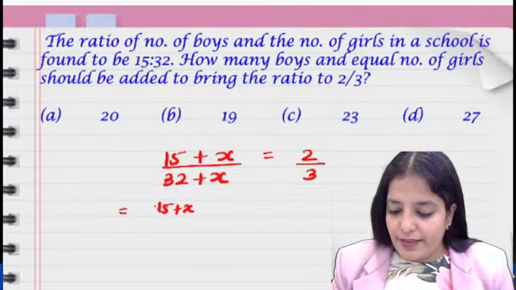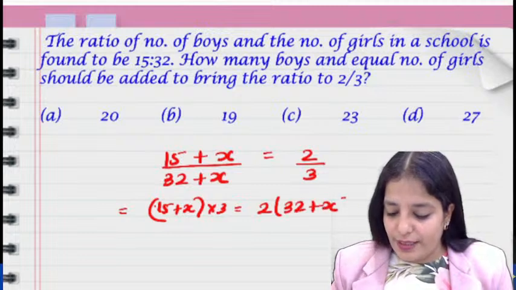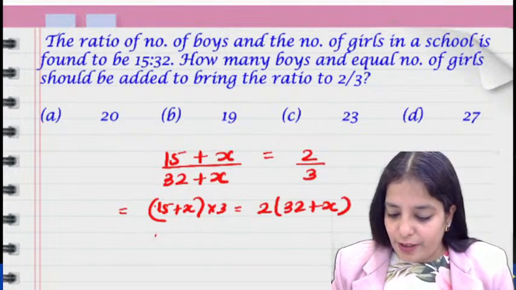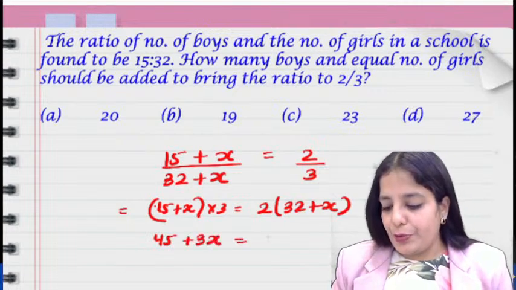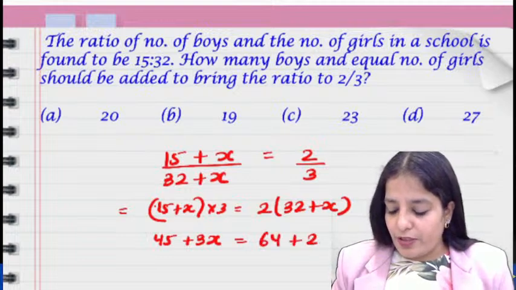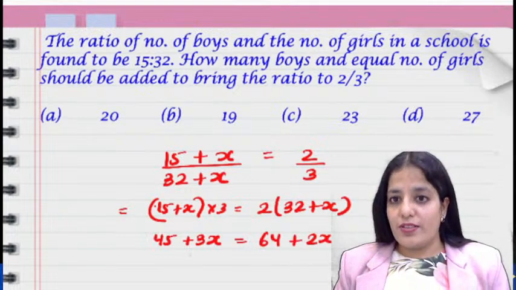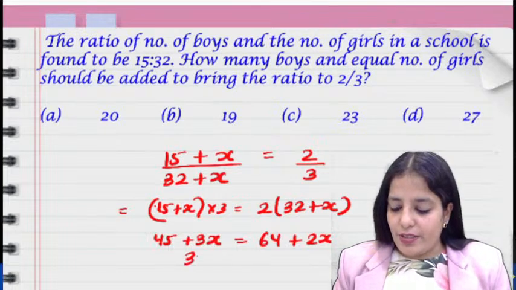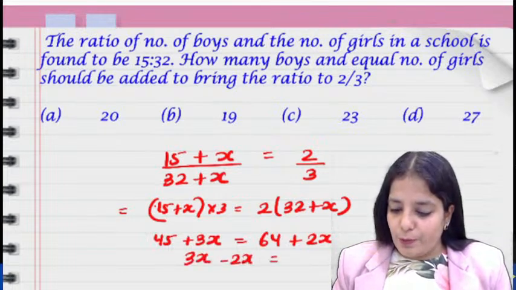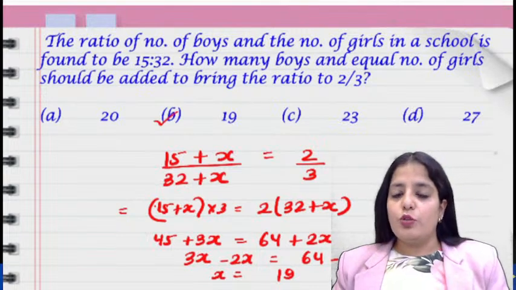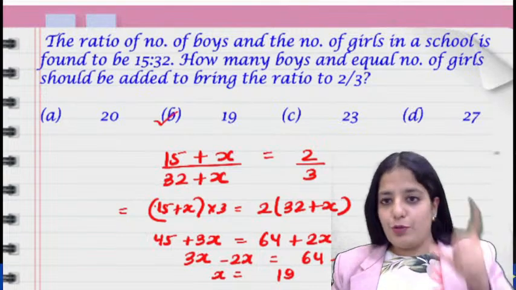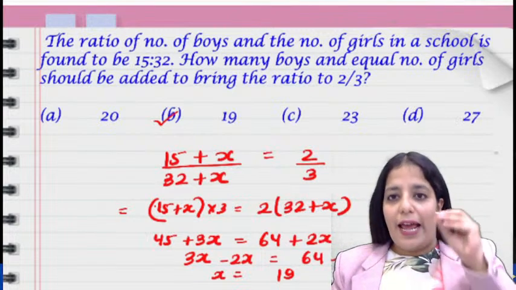15 plus x into 3 is equal to 2 into 32 plus x. So that will be 15 into 3, 45, plus 3x is equal to 32 into 2, 64, plus 2x. So just reshuffle the variables and constants on one side. 3x minus 2x is equal to 64 minus 45. So x is equal to how much? 19. That's option B.